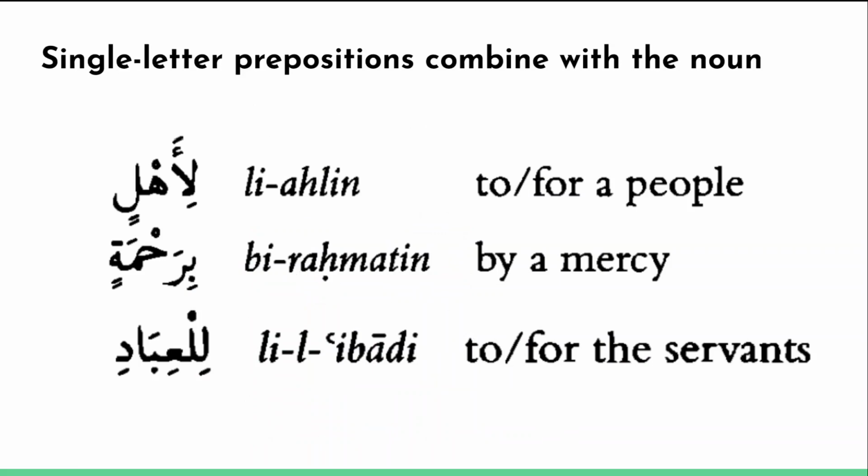So let's take a look at a few examples of that. We see li ahlin. If you see this in the Quran, this is actually not one word. It's actually two words here. Li, which means to or for, and ahlin, a people. So for a people. Another one is birahmatin, by a mercy. Lil ibad, for the servants. Here we have a definite example with al, and you can see that li combines with the al to make lil ibad.